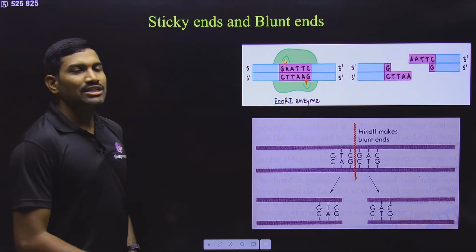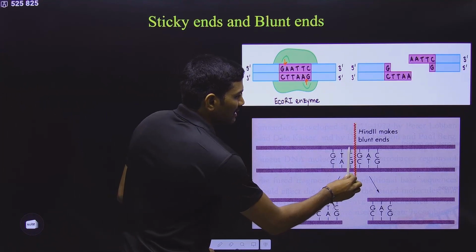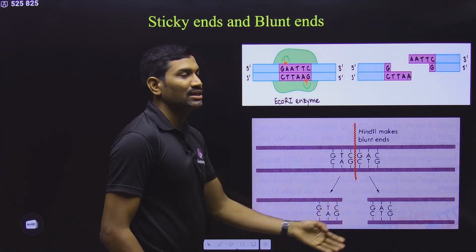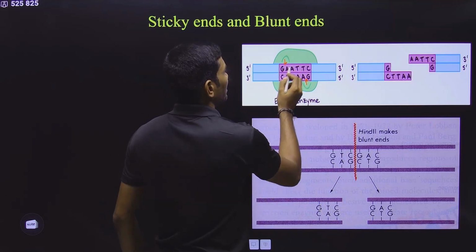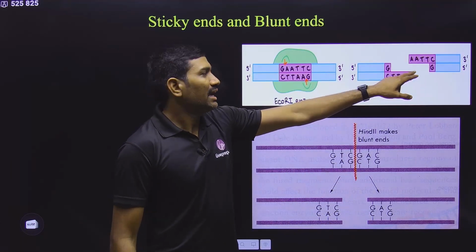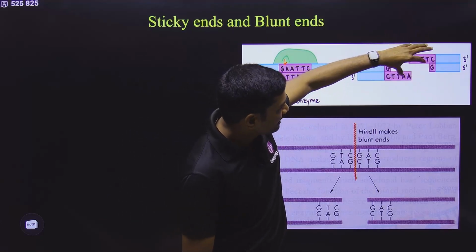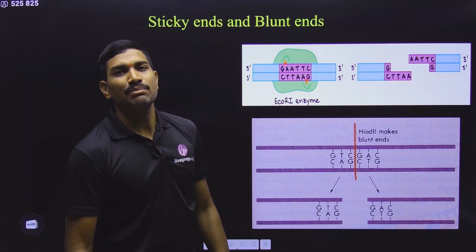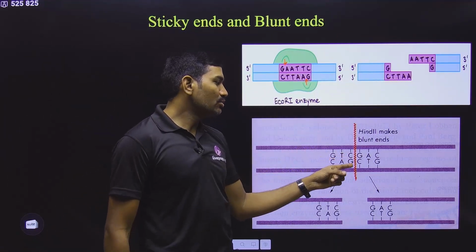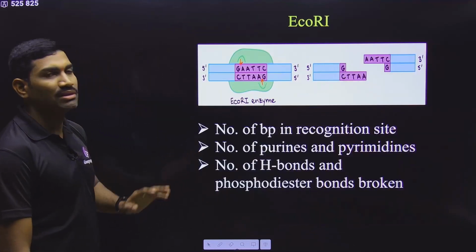Clear? Next one is regarding sticky and blunt ends. If the restriction enzyme is cutting exactly at the center of the recognition site, then we will get blunt ends. If it is cutting slightly away, on this side or that side, then we will get this type of ends. In these ends there are some unpaired nucleotides, and these two can again attach with each other. That's why these types of ends are called sticky ends. So EcoR1 is producing sticky ends, but Hind2 is producing blunt ends. At least this information is related to NCERT, so please remember it.